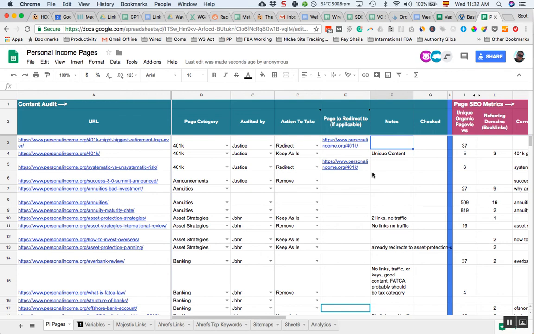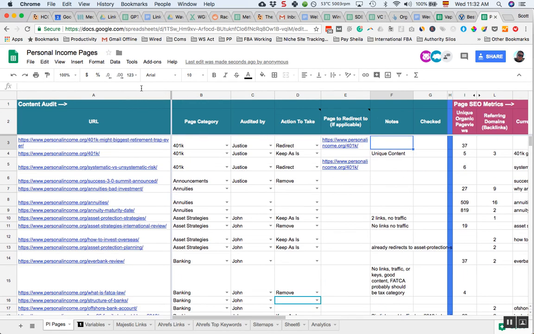But in terms of actually phase 3, like doing the work, when we do keyword research, we probably won't even edit the pages during week 2. It'd probably be week 3, where we have all of the keywords for all of these sub niches, like annuities, 401k. Then we go and edit our existing pages to do a little bit of on-page optimization. And some of these, that's where we'll go in and 301 or delete or edit content, around weeks 3 to 5. So don't worry about phase 3.